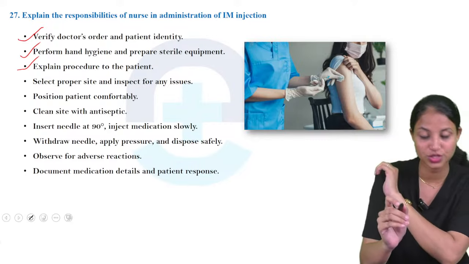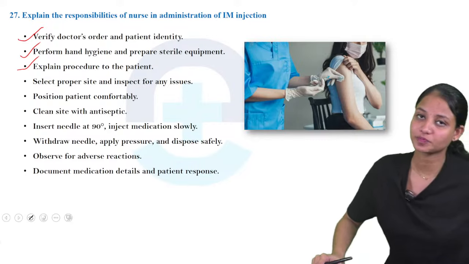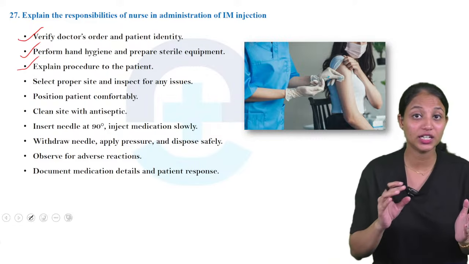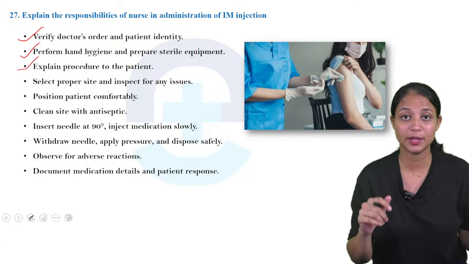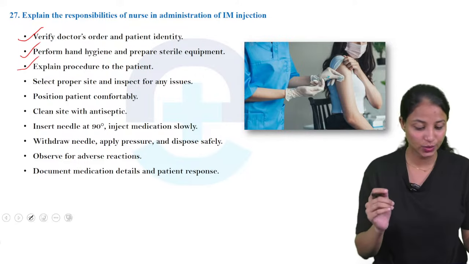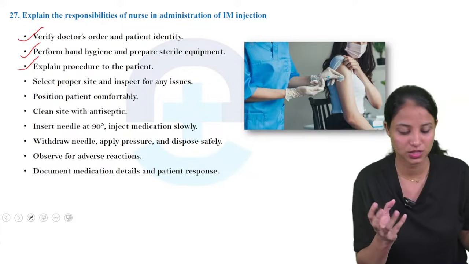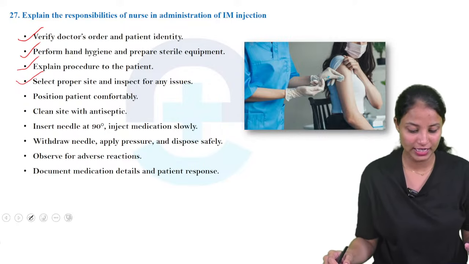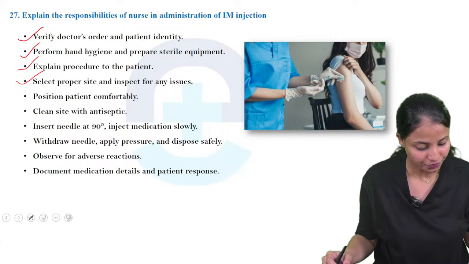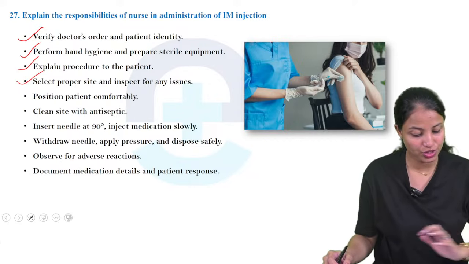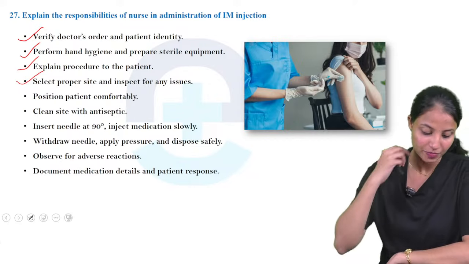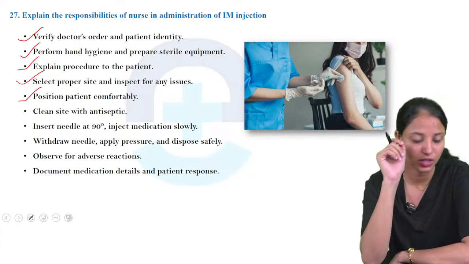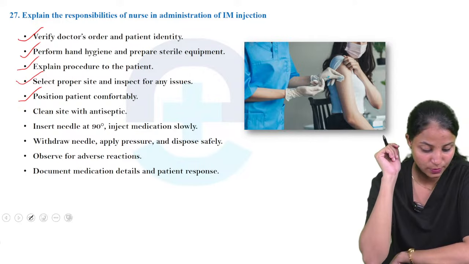Then explain the procedure to the patient, including whether the patient needs to lie down. We already discussed the thigh site. Next one is, select the proper site and inspect for any issues. That also we want to take care of. The next one is, position the patient comfortably. So make a good position for the patient. It is the next responsibility of a nurse.